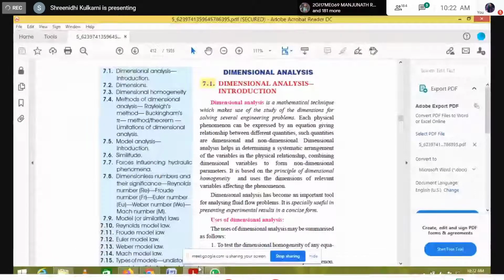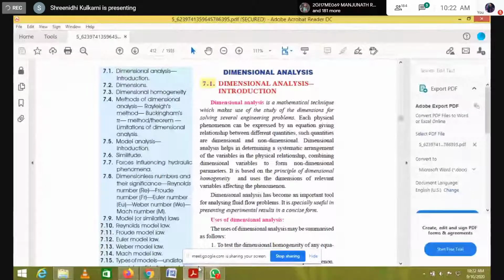So first, coming to dimension analysis, it is a mathematical technique which makes us study the dimensions for solving several engineering problems. For example, I will take any one turbine and give some variables. Initially, the efficiency and the power. For that power, I have to take some other parameters.